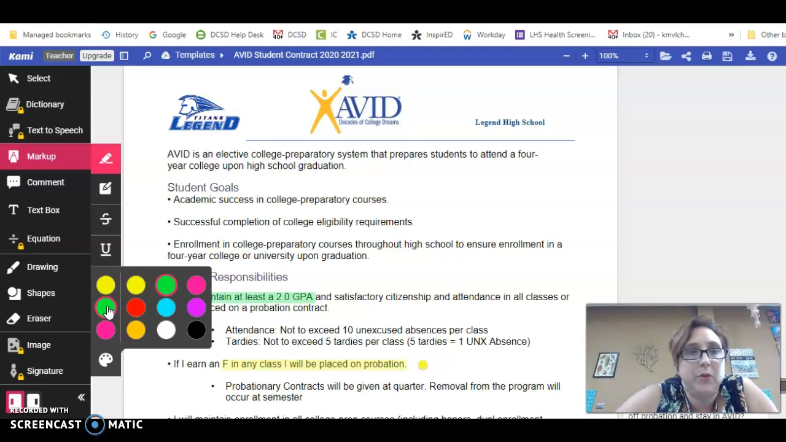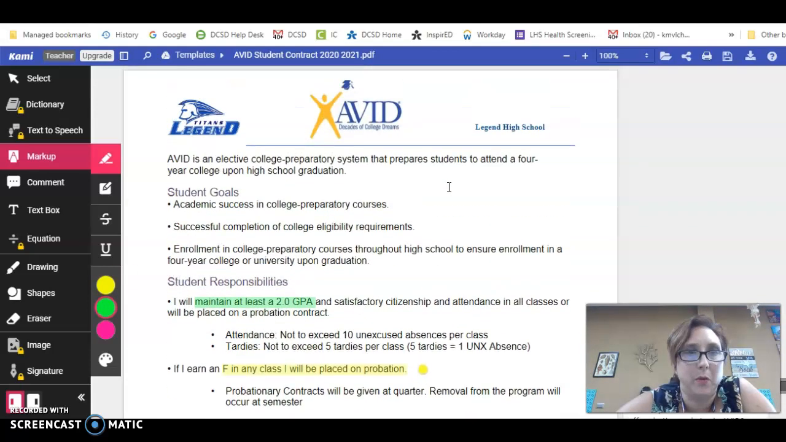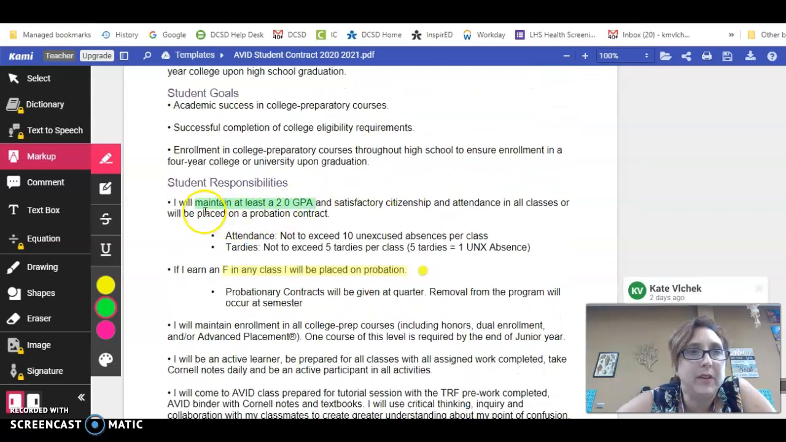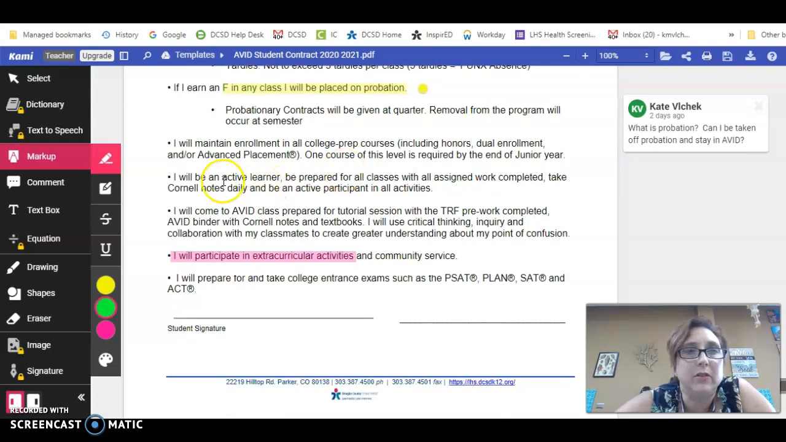Okay, and I'm going to look through this contract and see what are things that I strongly agree with. So here, previously I highlighted that I can maintain at least a 2.0 GPA. I agree with that. And I think being an active learner is really important. So I'm going to highlight that, active learner. Okay, and it turns green.